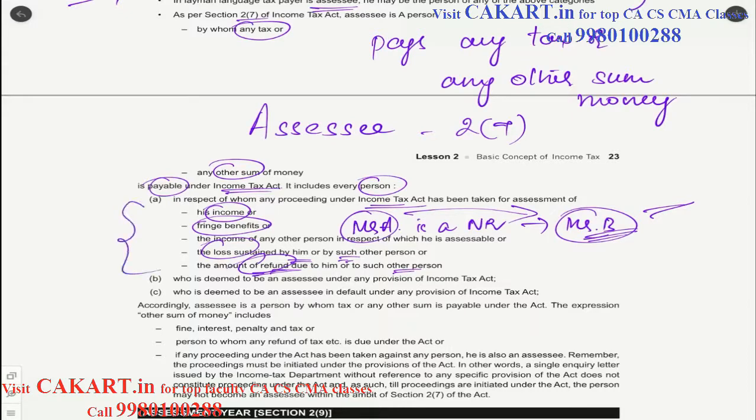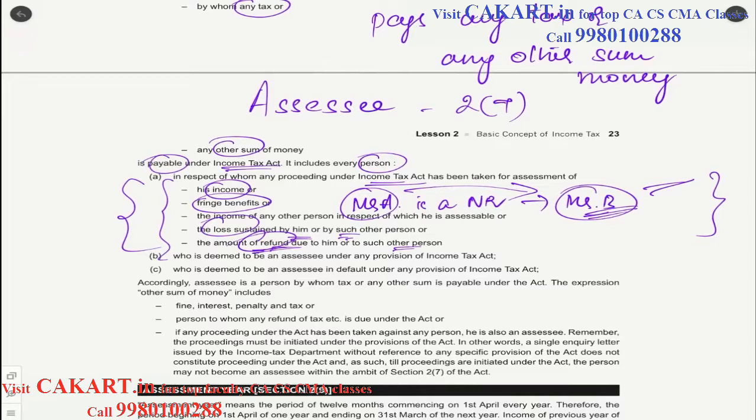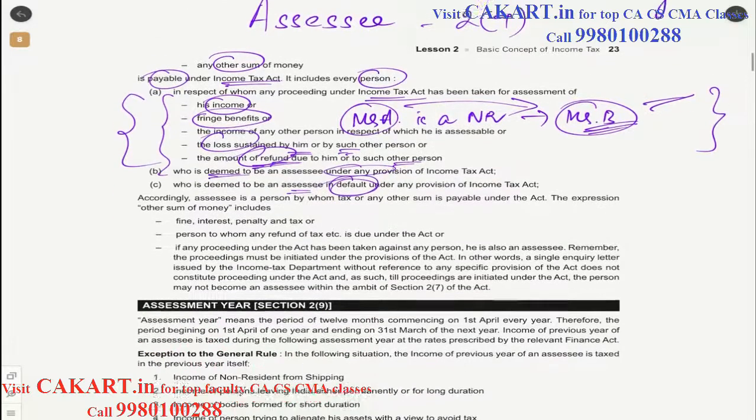In all these cases, even though you haven't paid tax, or even if you have paid tax, you will become the assessee. And who is deemed to be an assessee under any provision of the Income Tax Act. As long as some provision of the income tax says you are an assessee, you will be considered as an assessee. Who is deemed to be an assessee in default under any provision of income tax. That means you are supposed to do something but you haven't done it. So in such cases you will be under default, and then also you will be considered as an assessee.